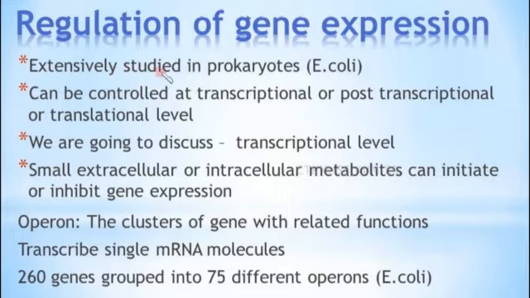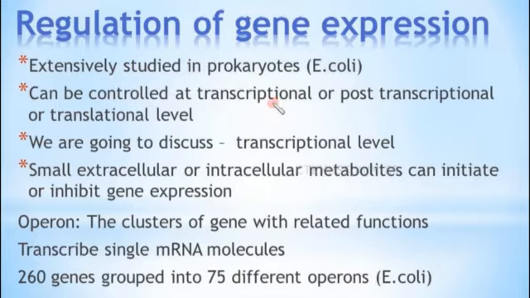This is extensively studied in prokaryotes, especially in E. coli, which is found in the guts of human beings. This regulation of gene expression can be controlled either at the transcriptional, post-transcriptional, or even translational level.